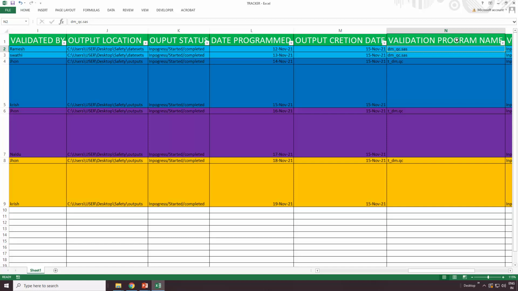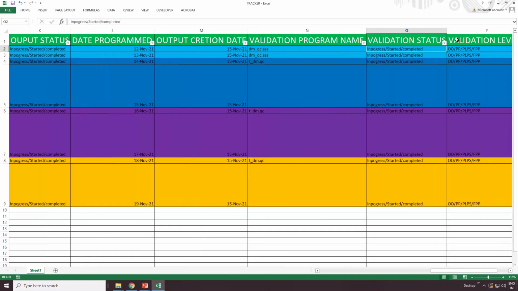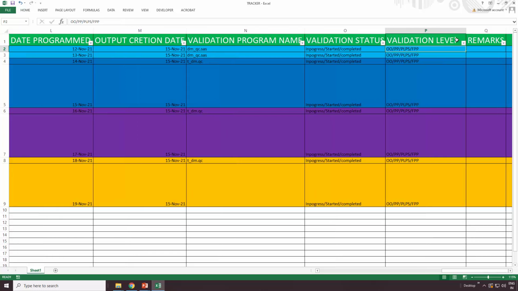And coming to the validation, just as we have for development, there is also in progress, started and completed. What is the status of the validation? Whether the validation is completed or started or whatever stage it is in, you can get it here. Then, if we want to see the validation level, when the validator takes the work assigned by a lead programmer, what is that? Is it OO? OO means only output overview comparison only.